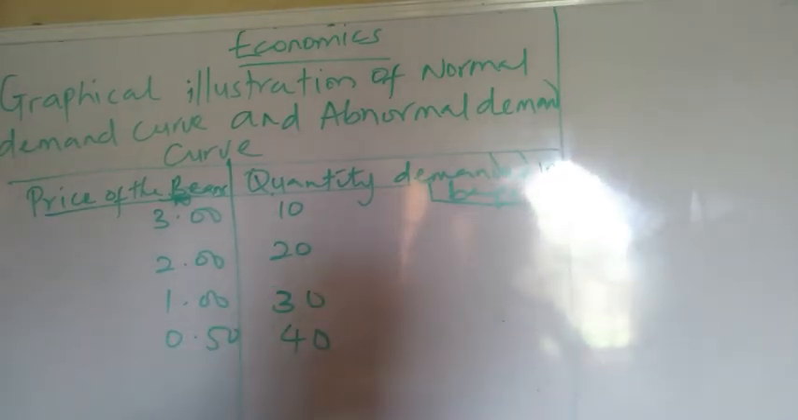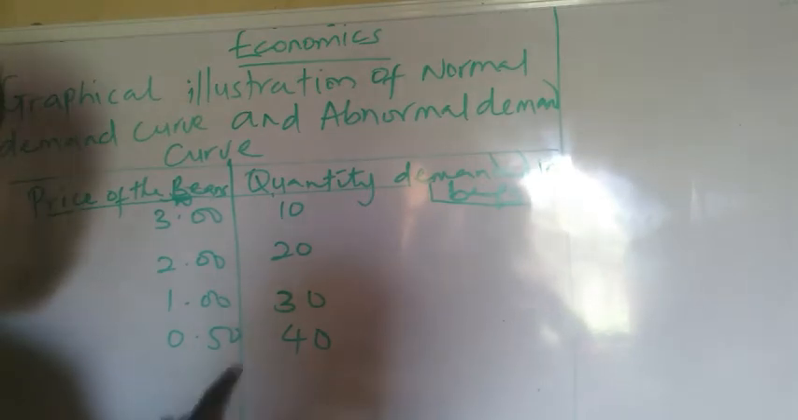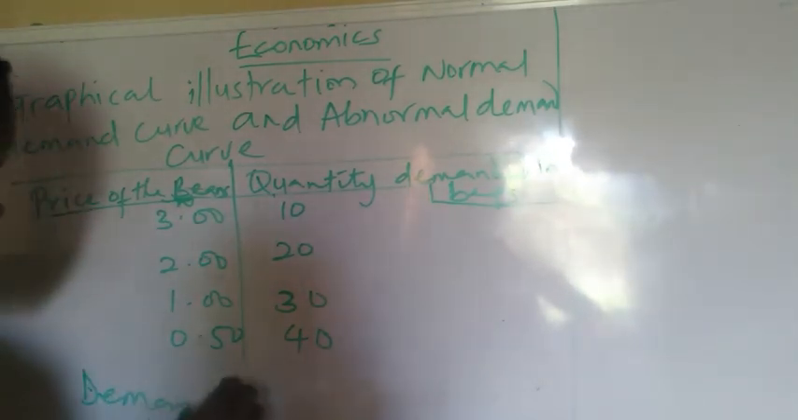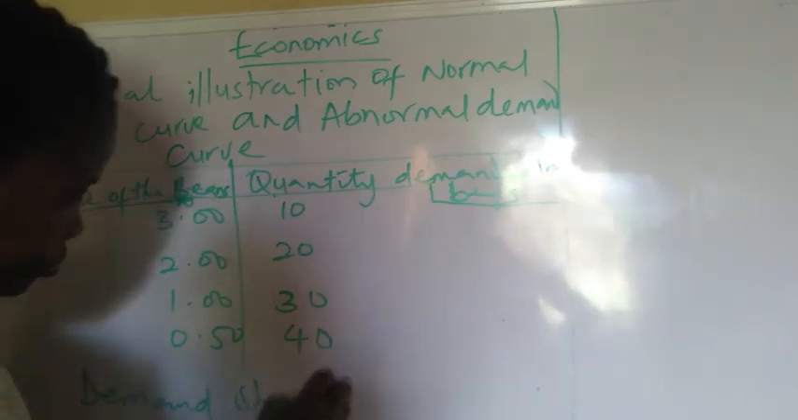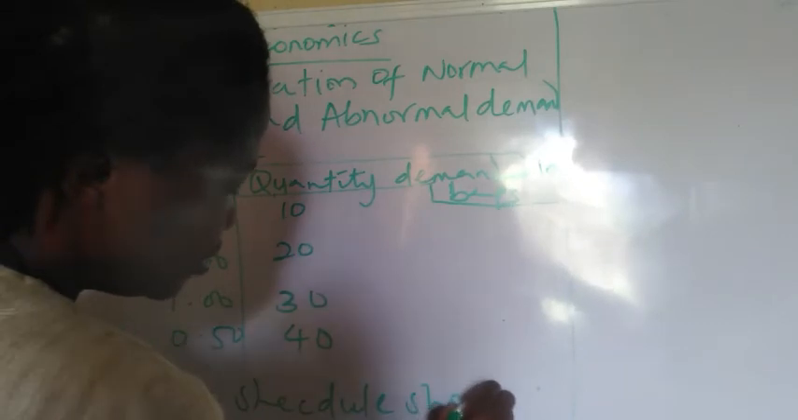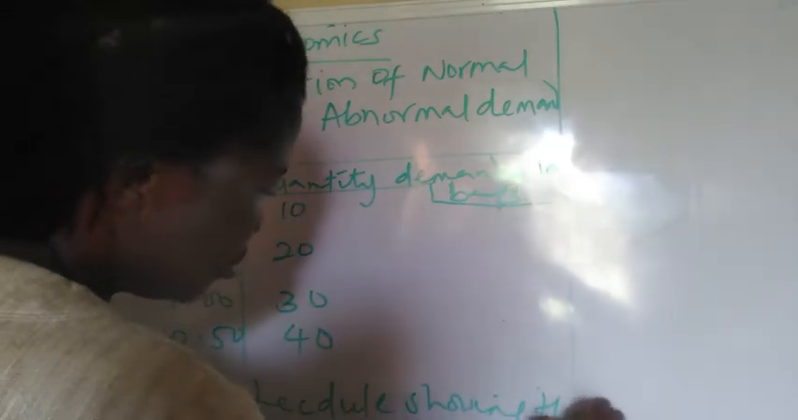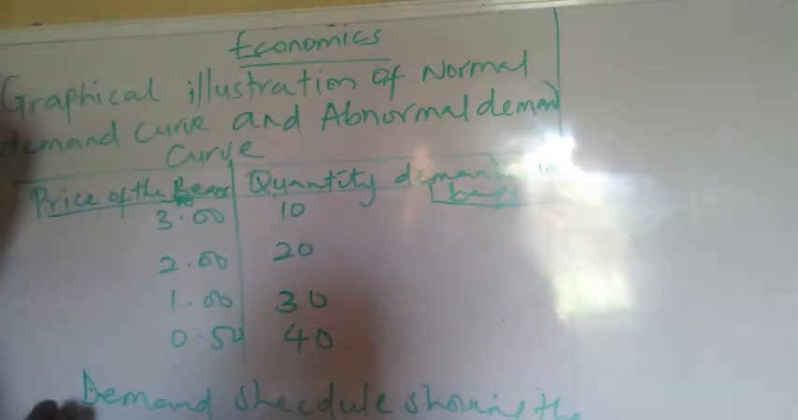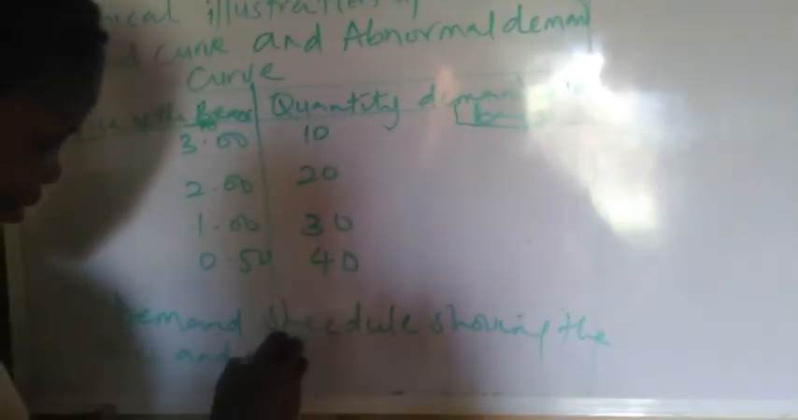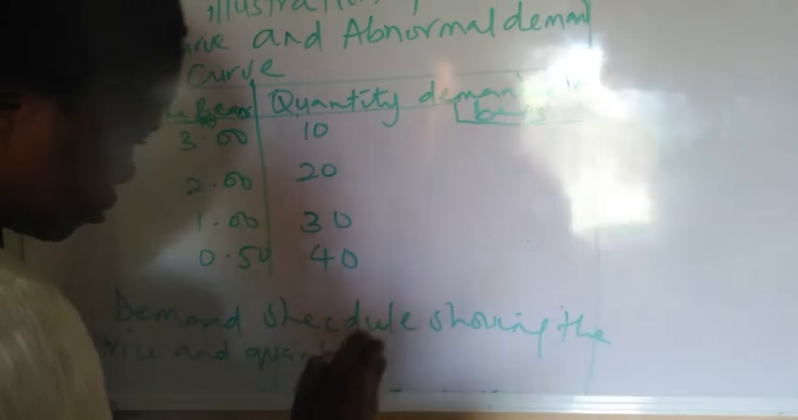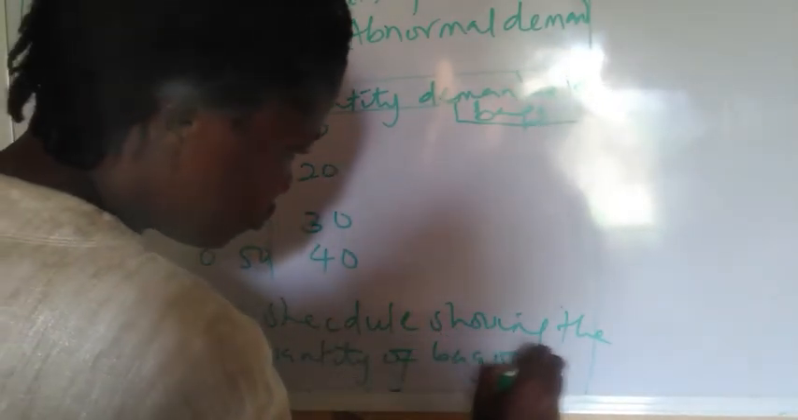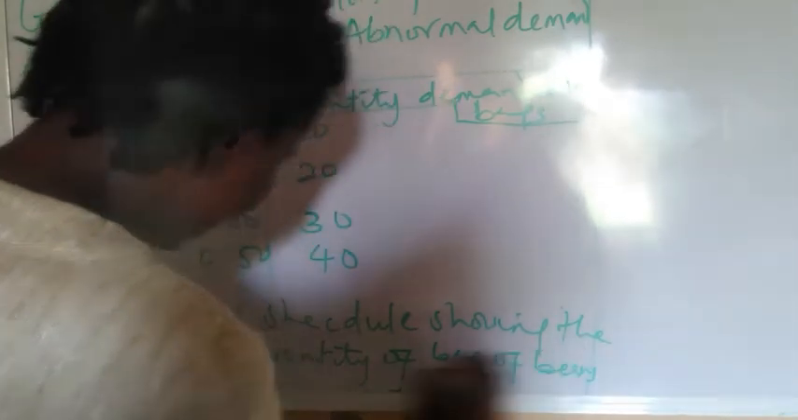It is called the demand schedule. So this is the demand schedule showing the price and quantity of bags of beans demanded.